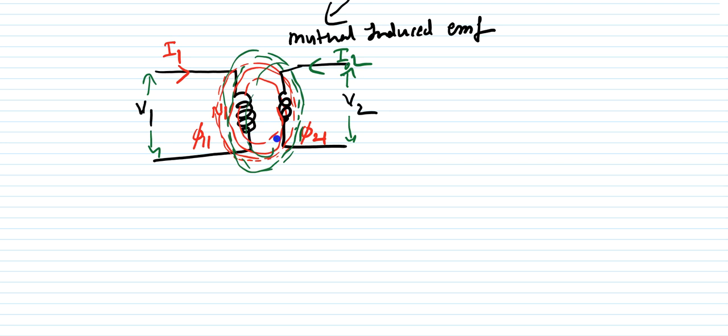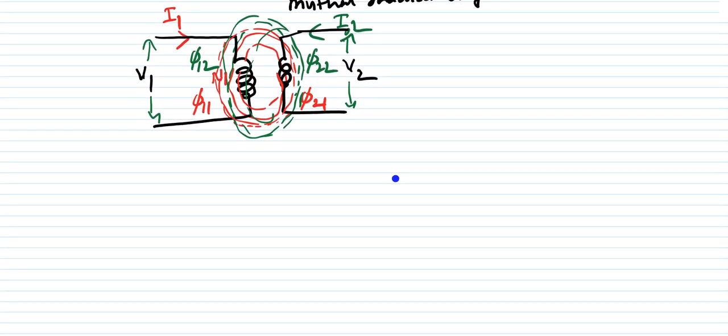Here phi 22 is the flux created due to this current I2 in the second coil, and here phi 12 is the flux created in the first coil due to the second coil current. So that is the concept of mutual inductance in this case.